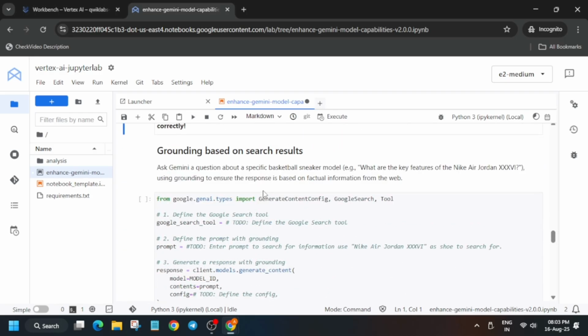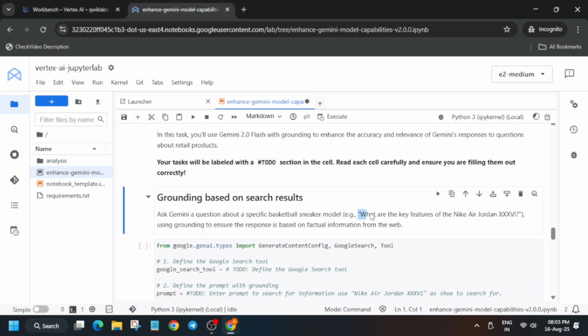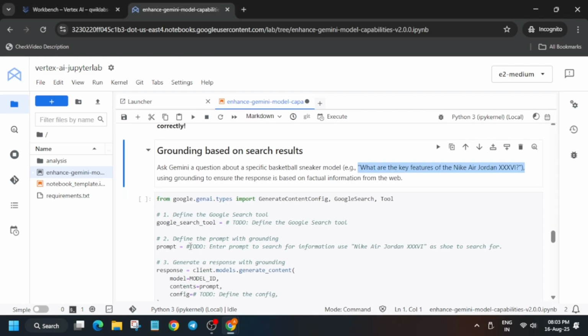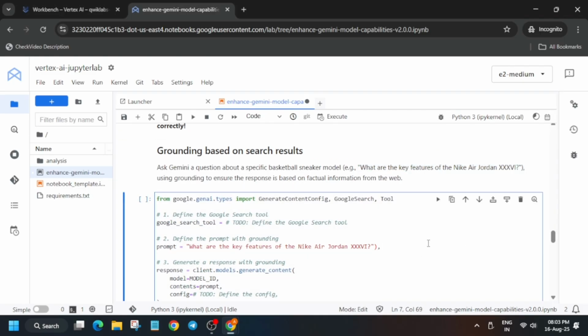So basically here we have to update the search tool and also the prompt. So just stay tuned and let me show you how you have to do. Just copy the content like this, and then you have to just update the prompt. Okay, now from here also the search tool, you can see we have to just update the search tool. So just type it like this. You have to type. Okay, just type it like this.